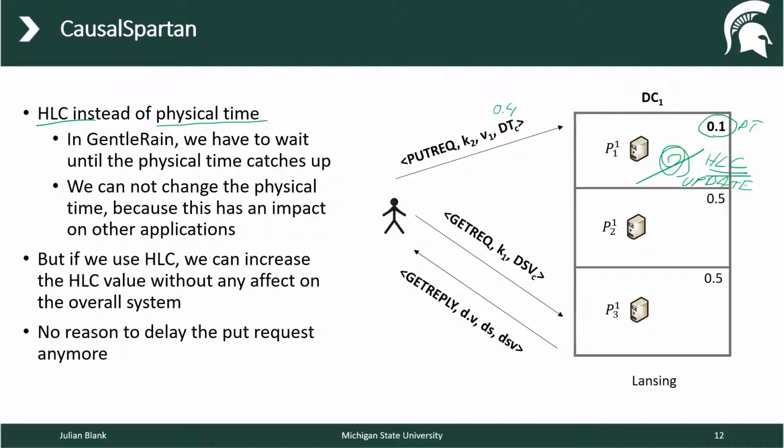So the key is we can use HLC. It has no effect on the application because it's now a mixture between a logical and a physical timestamp, and by doing that, we can increase the throughput when we do put operations.